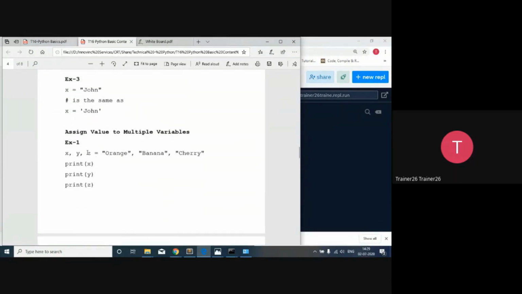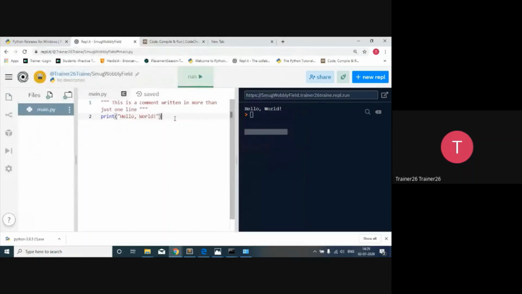And regarding variables, there is one thing I would like to tell you. In normal programming, one by one we assign values to the variables. When we assign the values, it automatically takes the first value for x, the second value for y, and the third value for z.